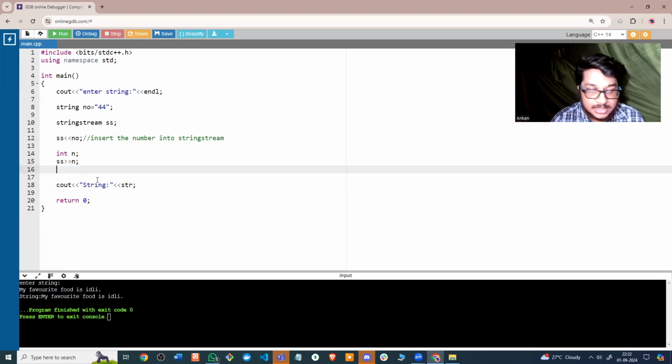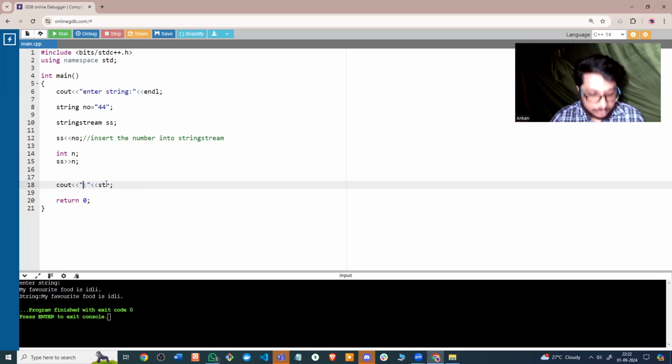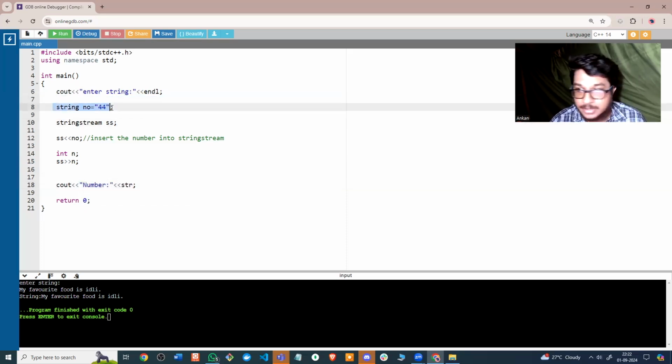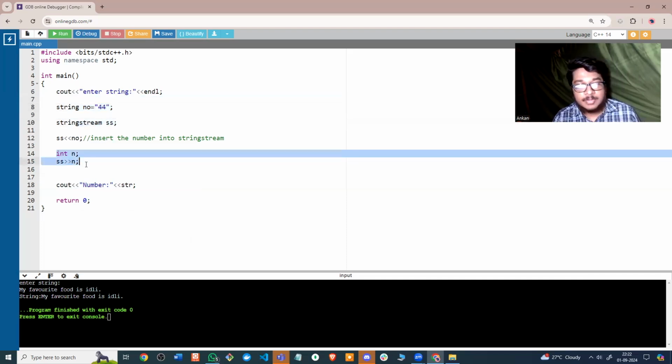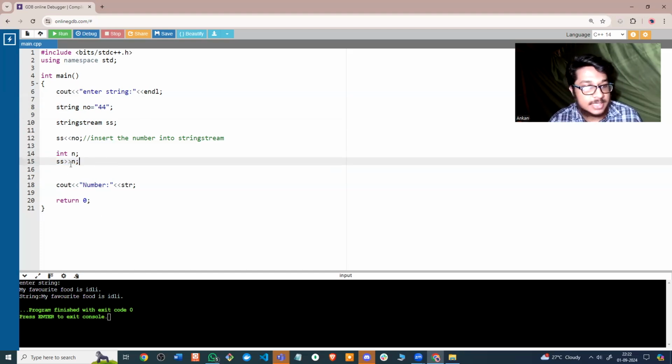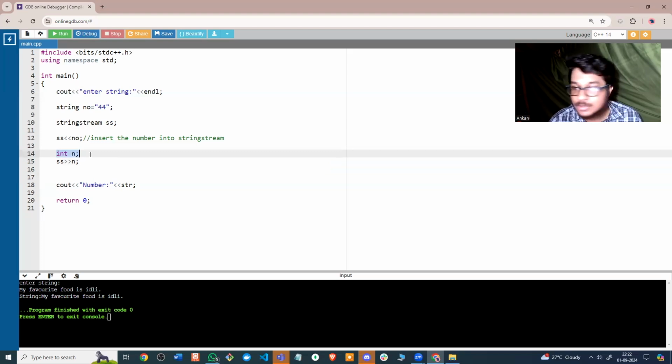And now if I print this number, let me see whether I'm getting this number or not. Remember one thing: when I entered it into the string stream, it was a string. But when I'm actually getting it back from the stream, I've defined it as an integer. So let's see if this works or not. But if this works, this n is always an integer, we know.